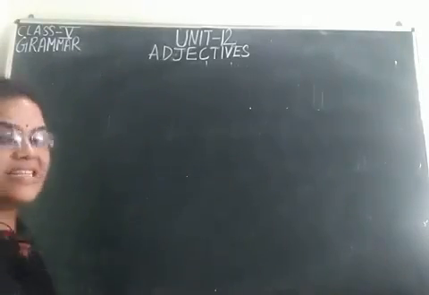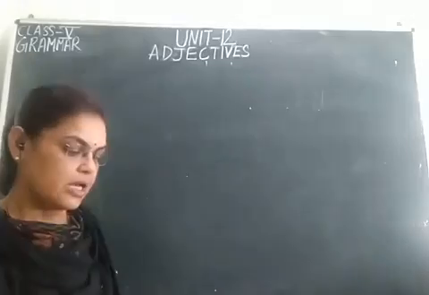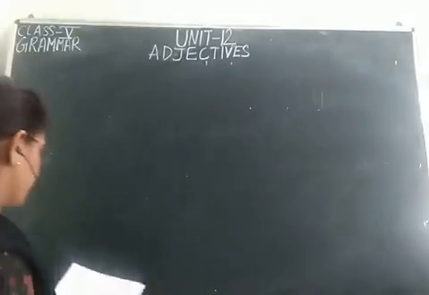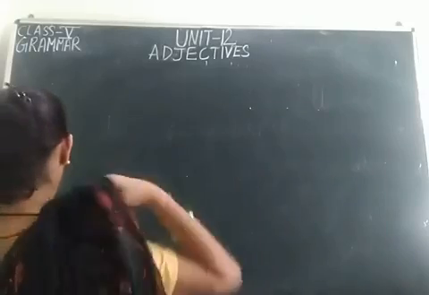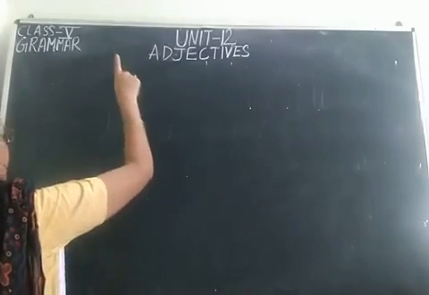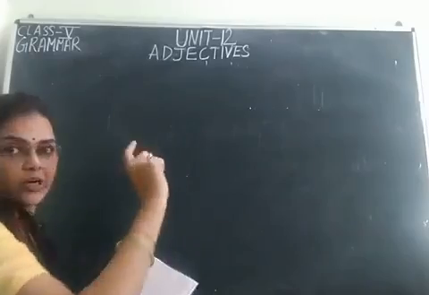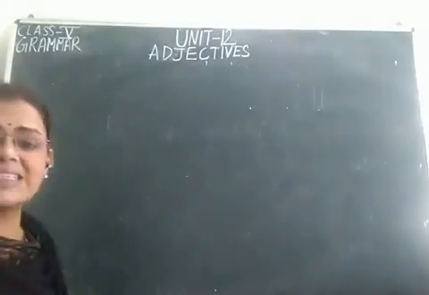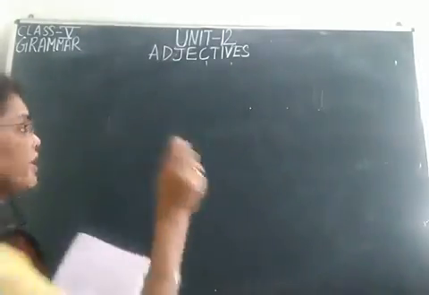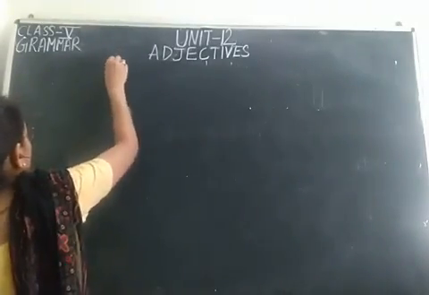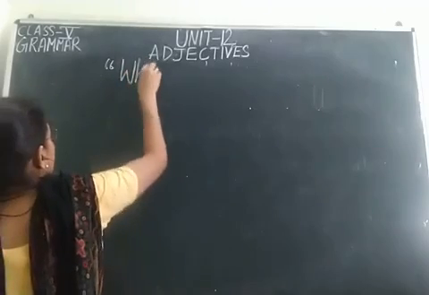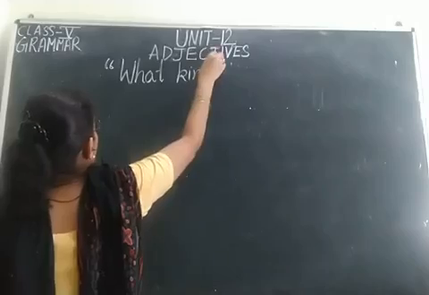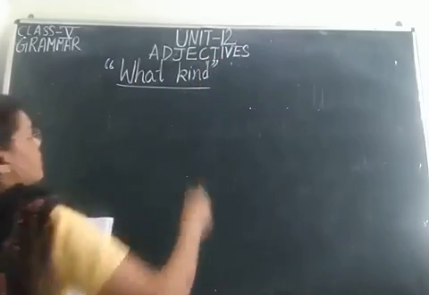Adjective of quality, children, describes a noun, pronoun or a subject. Got it? Now, the best way to know the kind of adjective is, if we want to identify that this is adjective of quality, we need to frame the question what kind. जिसका आंसर हमको what kind का मिलेगा, जिससे भी वो क्या होगा बेटा?